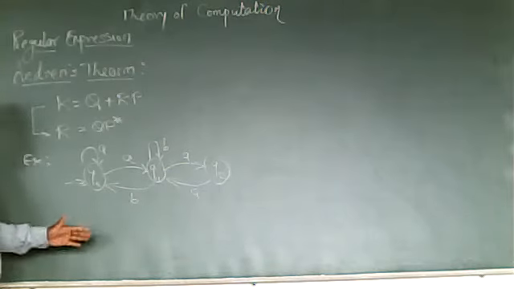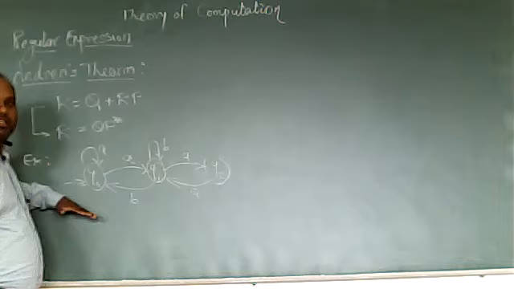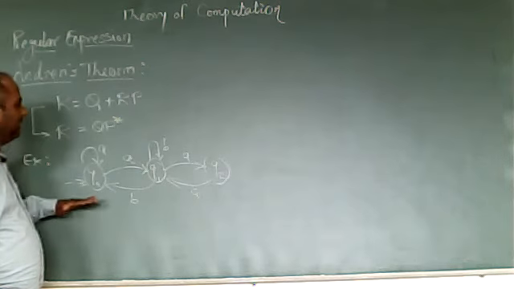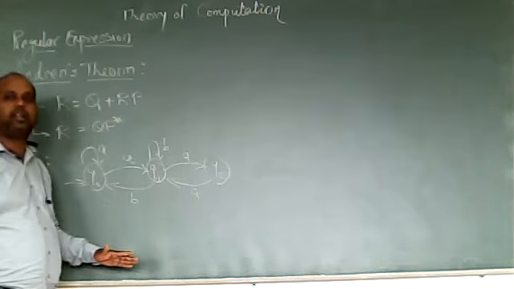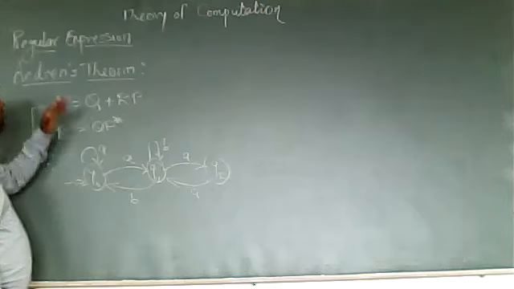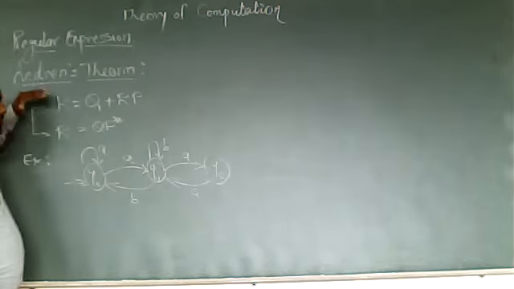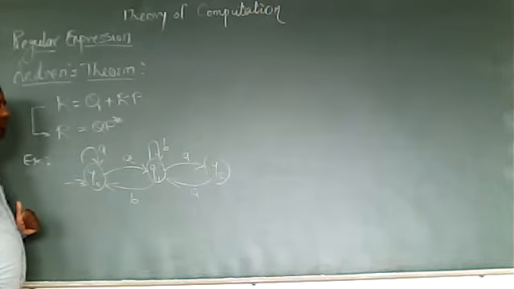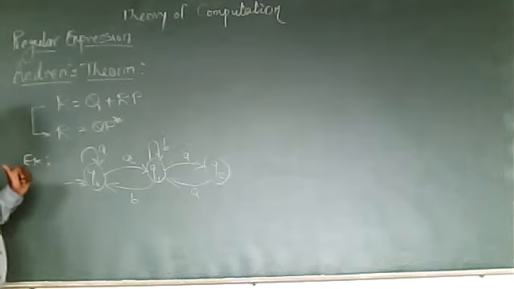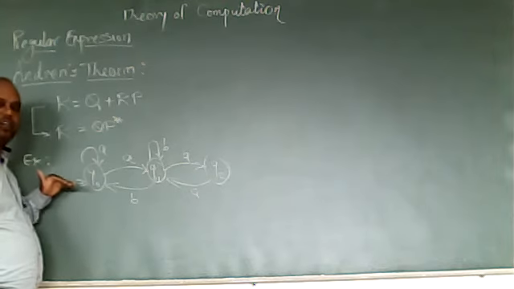And in the exam they ask to convert this DFA into the regular expression with the help of Arden's theorem. So how to solve this problem?